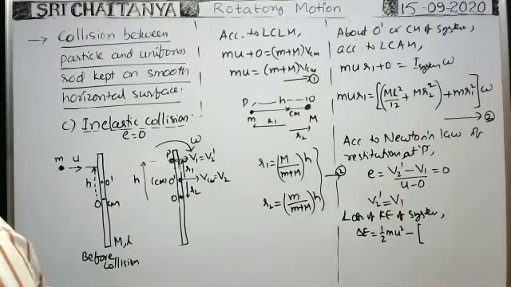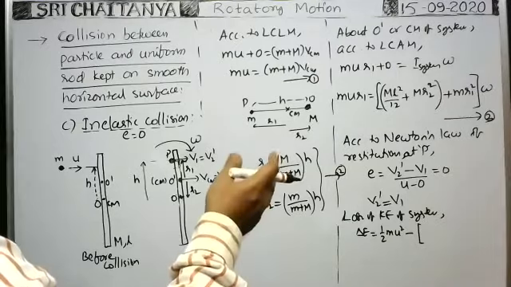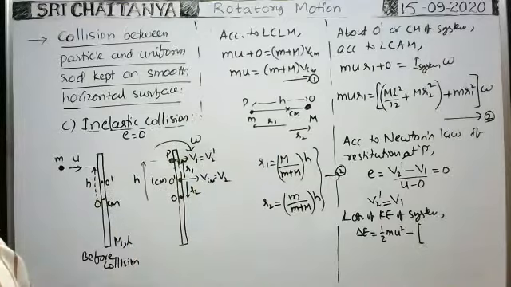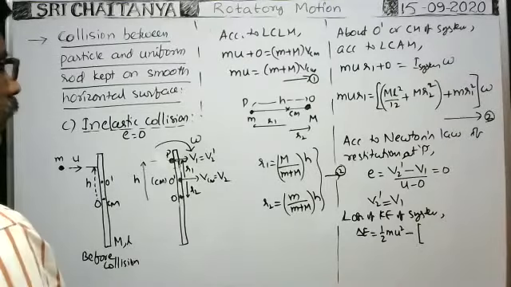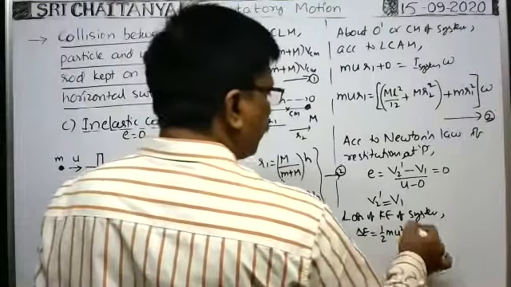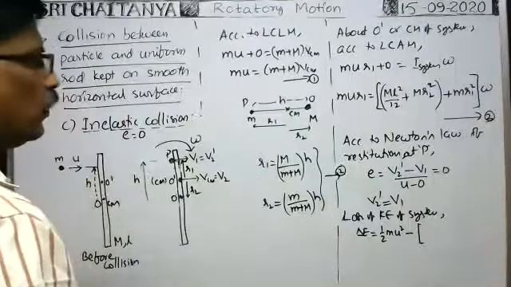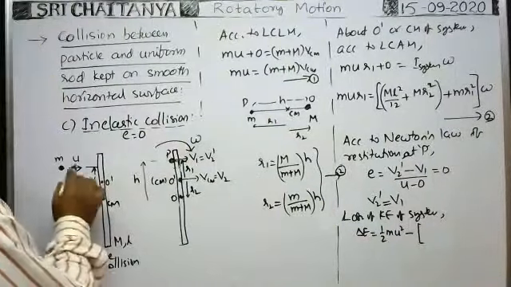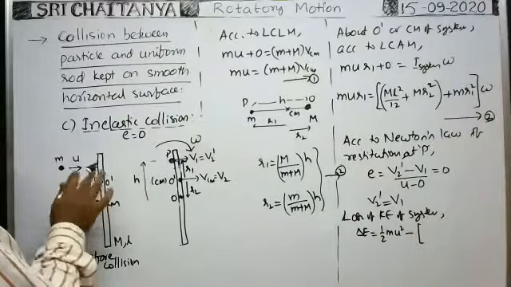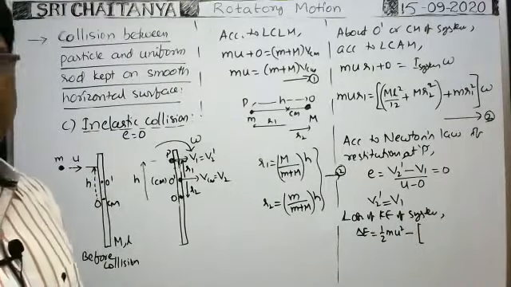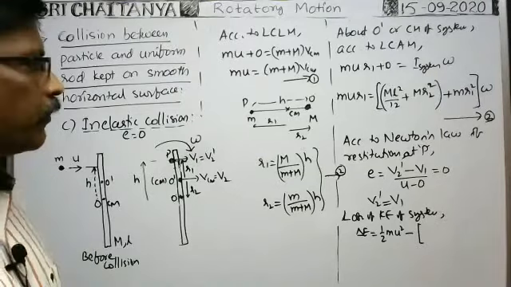So the initial kinetic energy minus the final kinetic energy of the system is the loss of kinetic energy of the system. The initial kinetic energy of the system means only the particle has it. The rod has no kinetic energy because it is at rest initially.